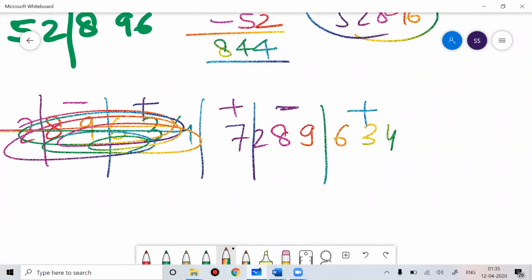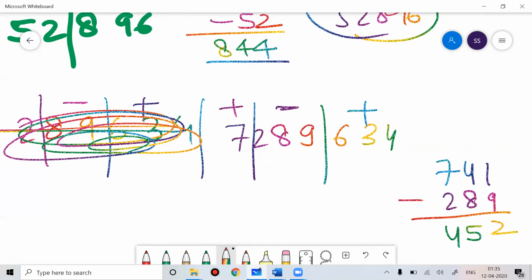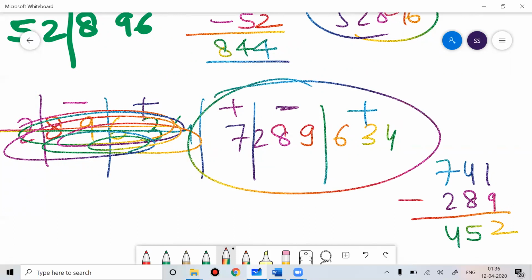The reason I explained to you. So 634 plus 7 is 741. Minus 289. If you subtract 289, how much will you get? 741 minus 289 gives 452. Is 452 divisible by 7? No. Is 452 divisible by 13? 13 threes are 39, 13 fours are 52, so no. So this number is divisible by neither 7 nor 13.